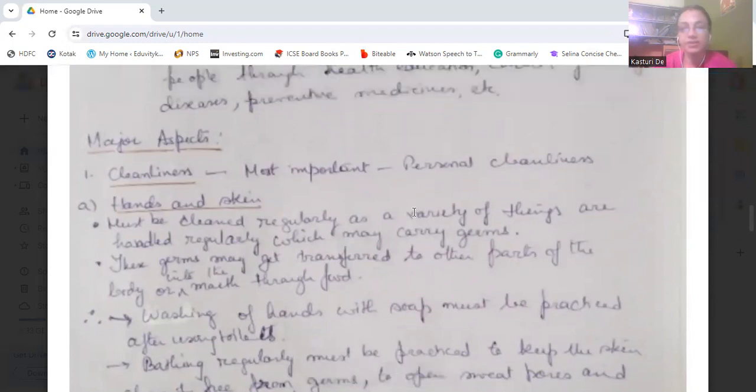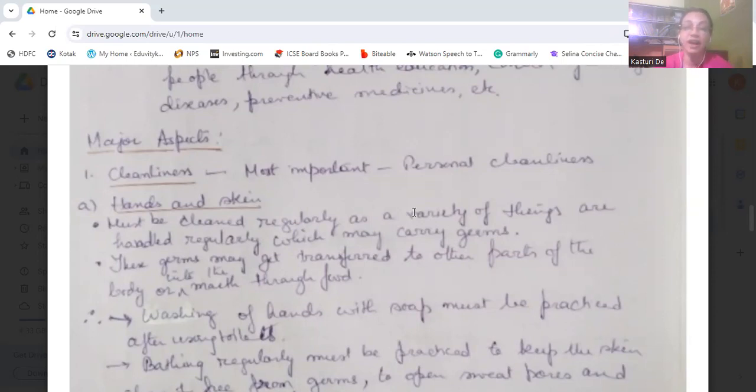First is cleanliness. Major aspects are cleanliness, and most important is personal cleanliness. So if you take care personally, if you keep your body clean, if you keep yourself clean, then that will clean the whole surroundings.